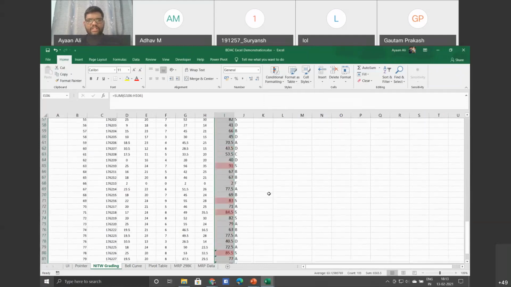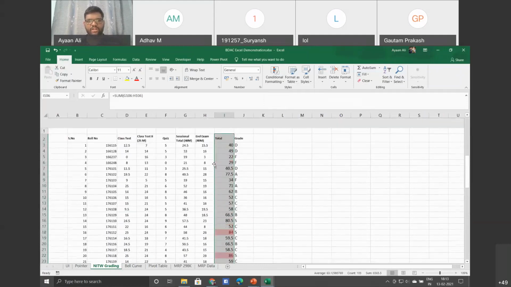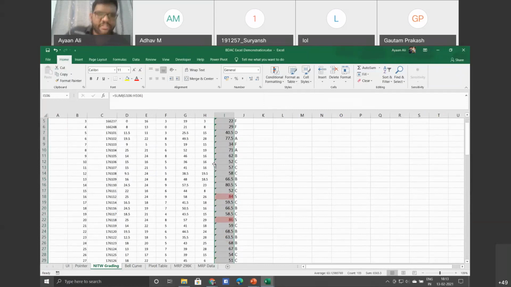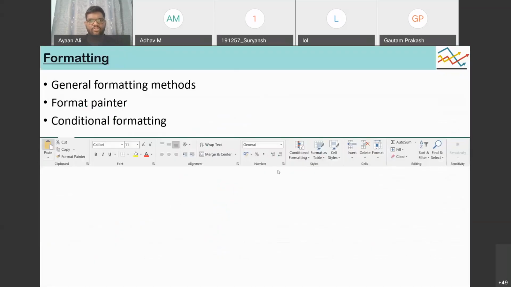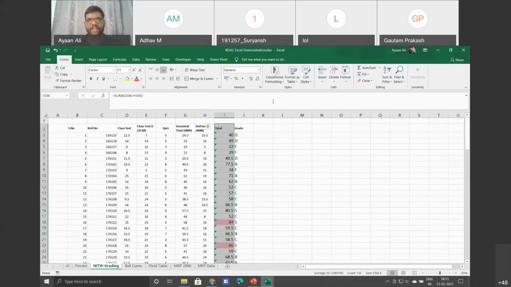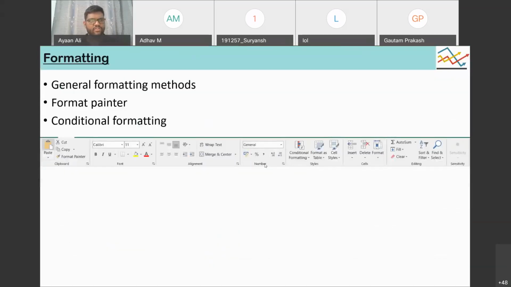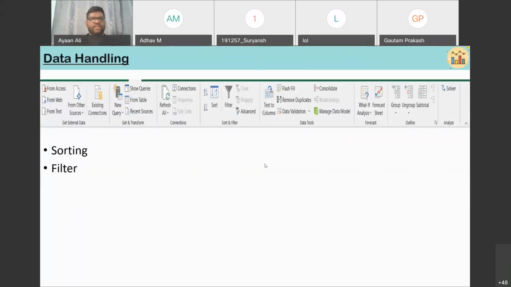But in a large set of data you can identify, based on your specific pattern, which are the rows having those data. So conditional formatting can be very important. And then let's go to the next slide. Okay, then data handling.